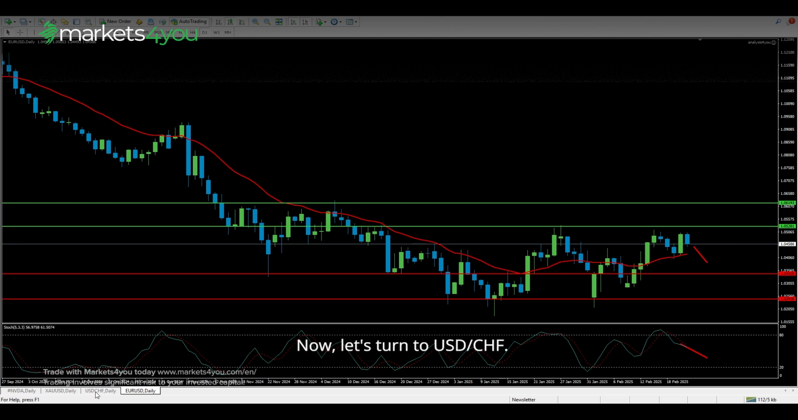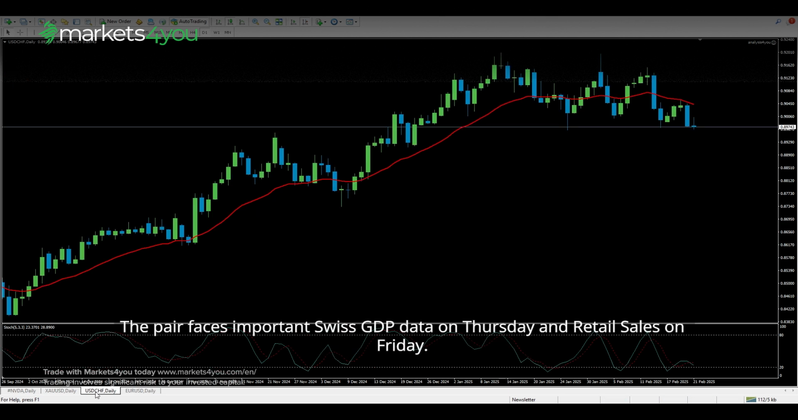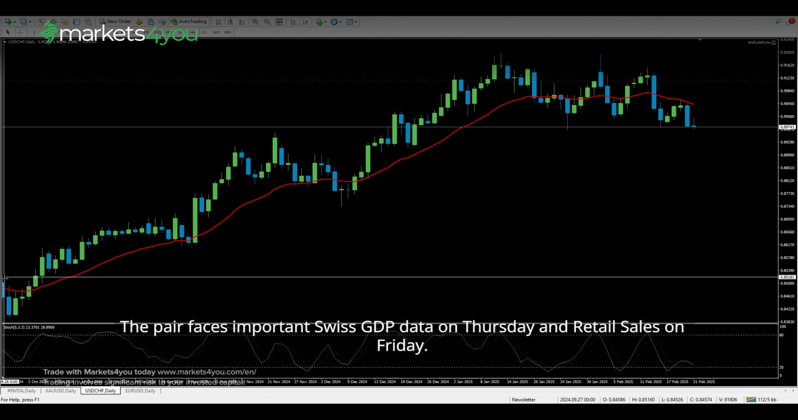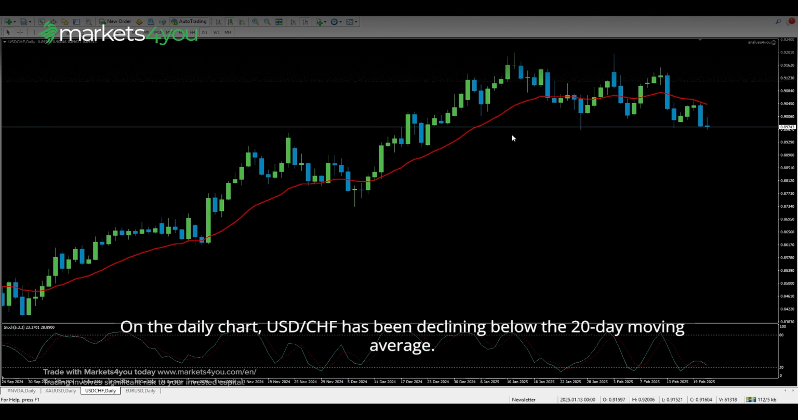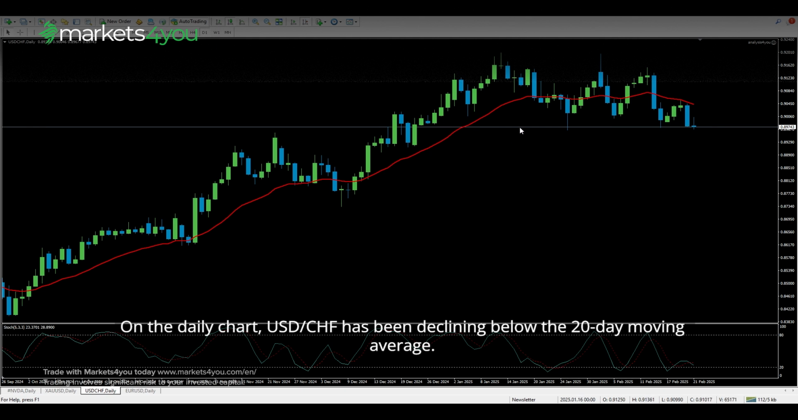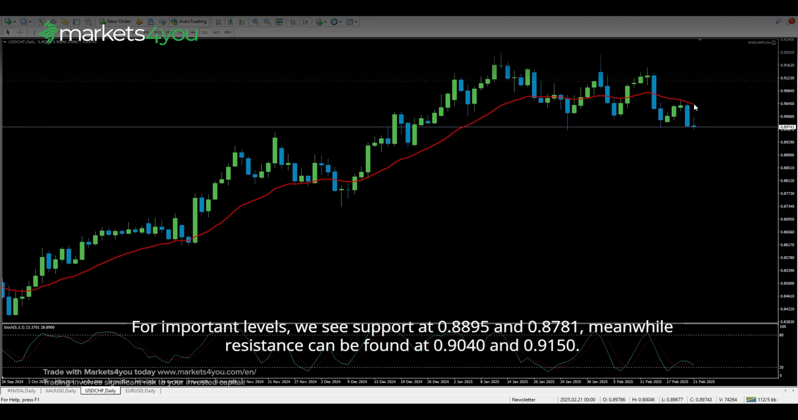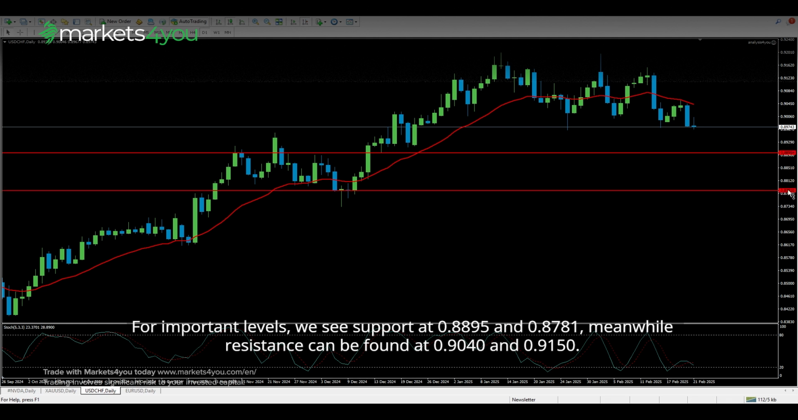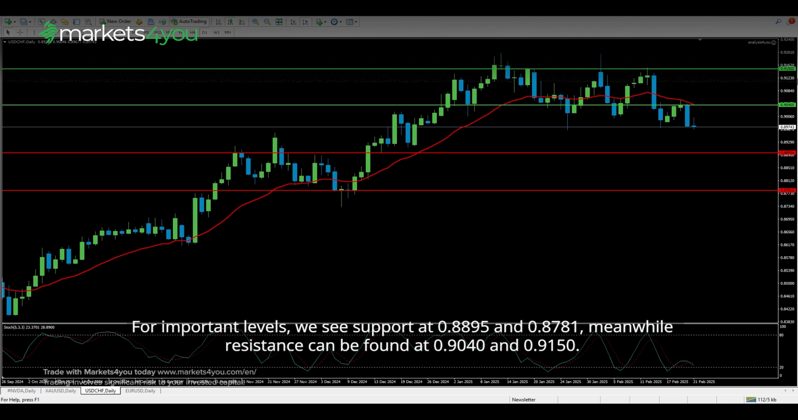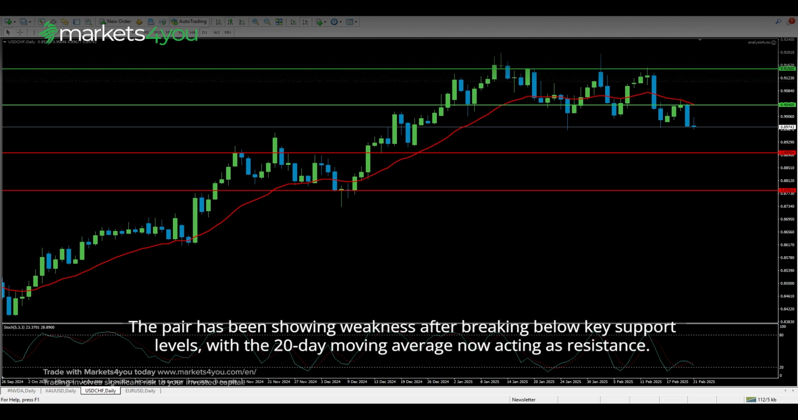Now, let's turn to US dollar to Swiss franc. The pair faces important Swiss GDP data on Thursday and retail sales on Friday. On the daily chart, US dollar to Swiss franc has been declining below the 20-day moving average. For important levels, we see support at 0.8895 and 0.8781, meanwhile resistance can be found at 0.9040 and 0.9150.